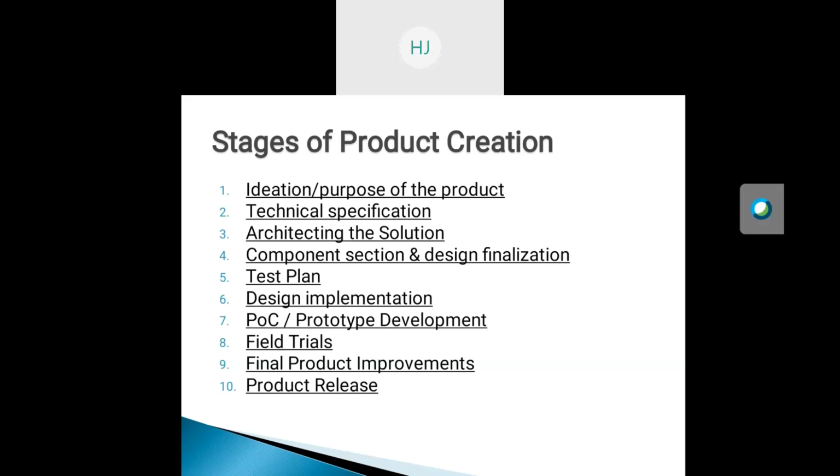The hardware component selection is another critical task that needs great care. We need to select the electrical or electronic components as the main part of the hardware of that embedded system. Next is creating a test plan.